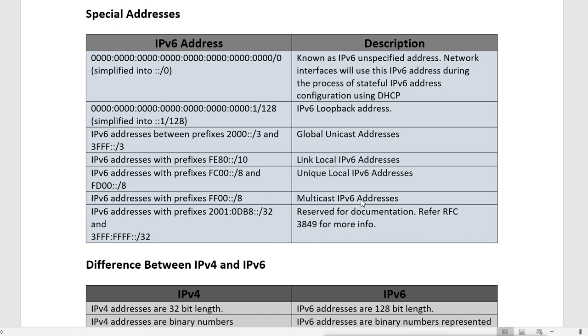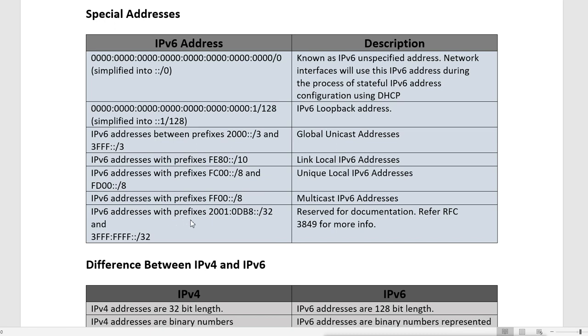Then IPv6 addresses with the prefixes 2001:0DB8::/32 and 3FFF::/32. Again /32 means the first 32 bits are reserved. Now these are reserved for documentation, and you can refer to RFC 3849 for more information. These are still reserved for documentation, it is not defined here.